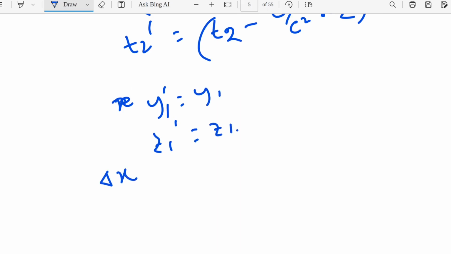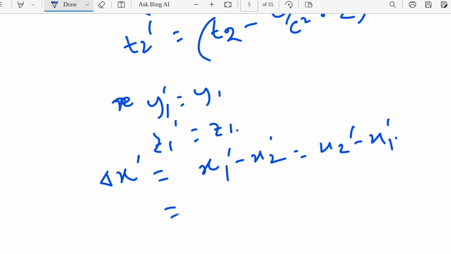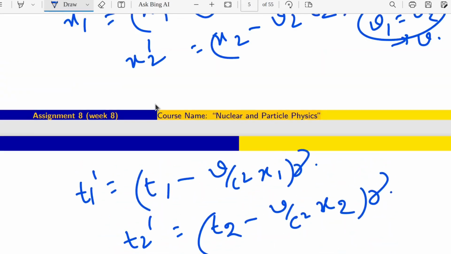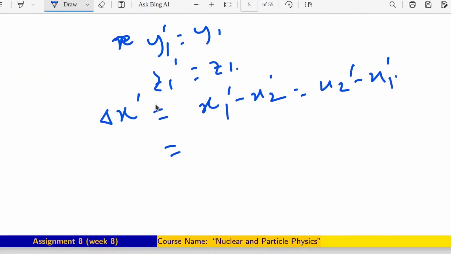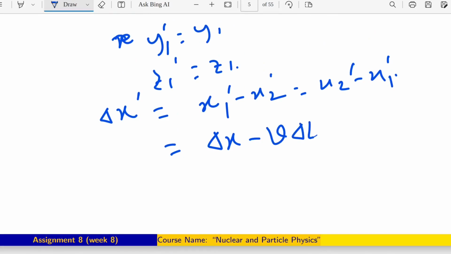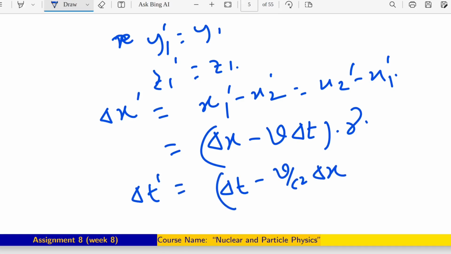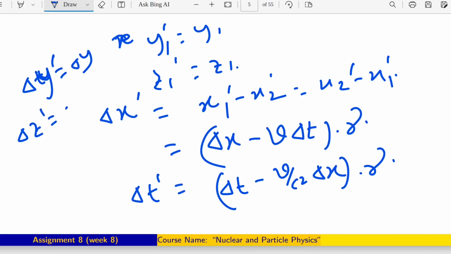Then what will be the value of delta x prime? Delta x prime means let's say x1 prime minus x2 prime or x2 prime minus x1 prime. We don't know which one is positive or negative. Delta x prime will be delta x minus v into delta t into gamma, and delta t prime will be delta t minus v by c square into delta x into gamma, and obviously delta y prime will be delta y and delta z prime will be delta z.